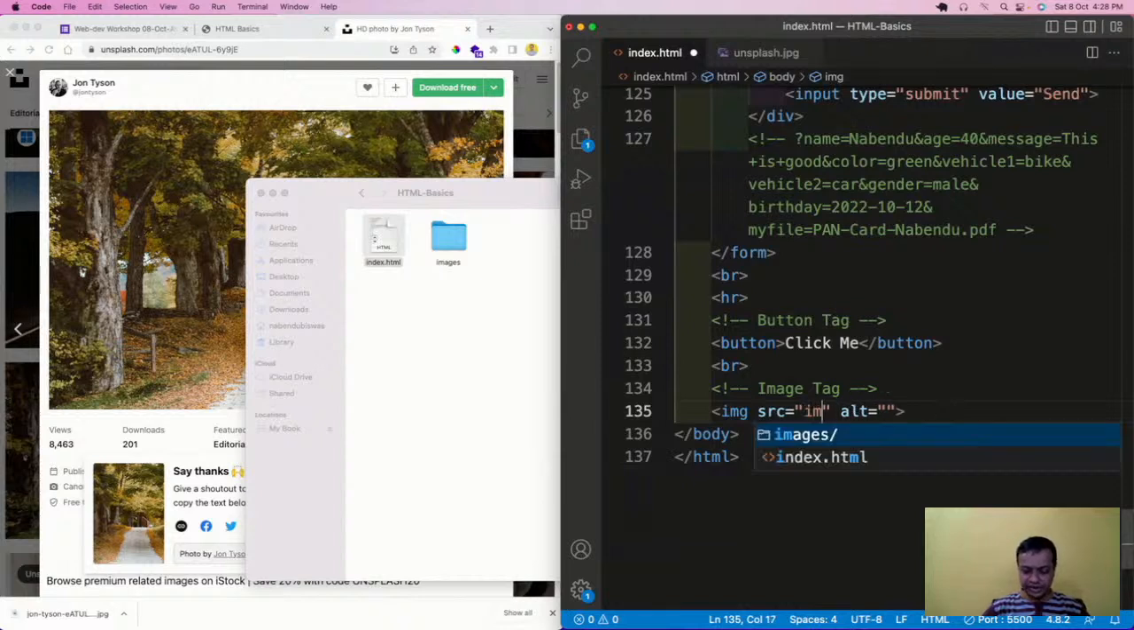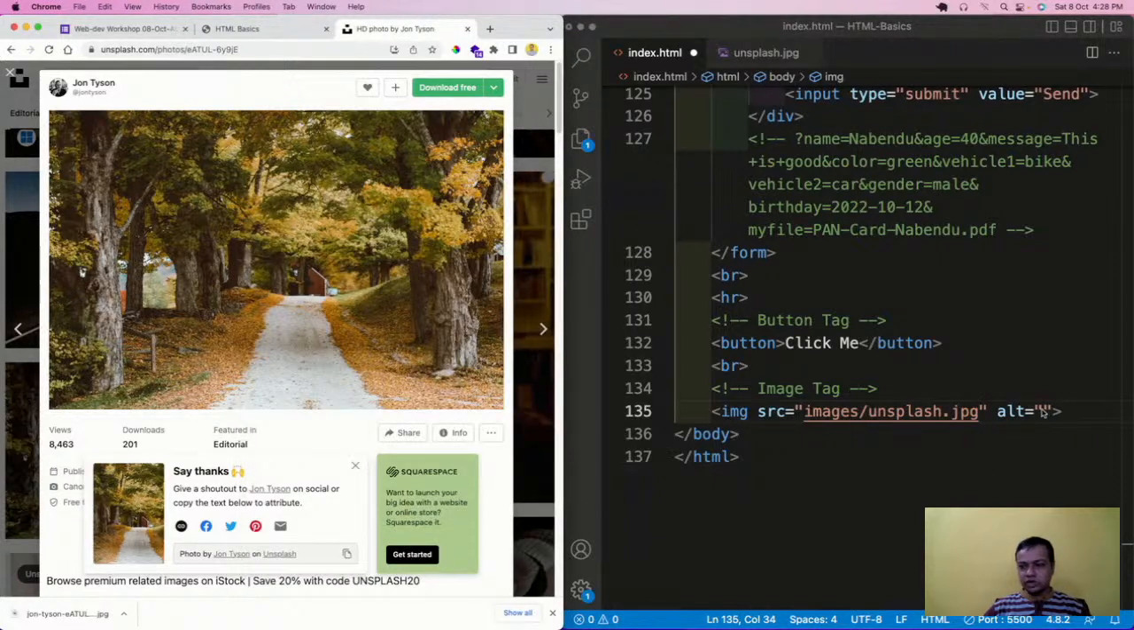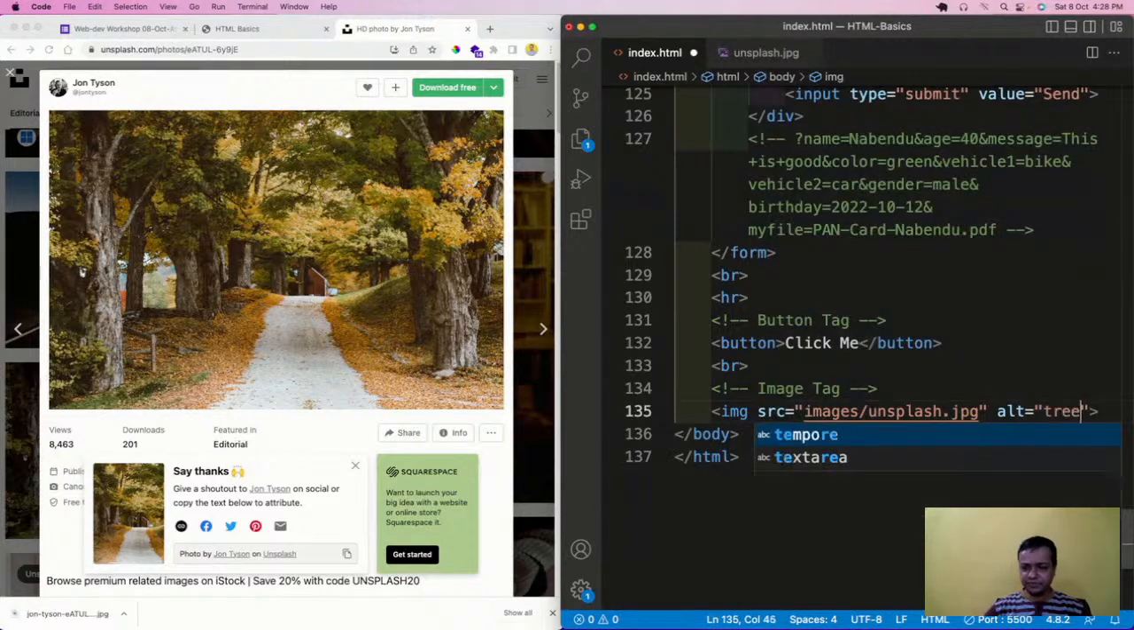So now how to show this image here? For SRC, you will write images/unsplash.jpg, and then alt. What is the alt? I'm going to soon say what the alt is. Right now, whatever this image is about, you should give something like that. I'll write tree maybe. Save it. It is not mandatory to write exactly what it is.